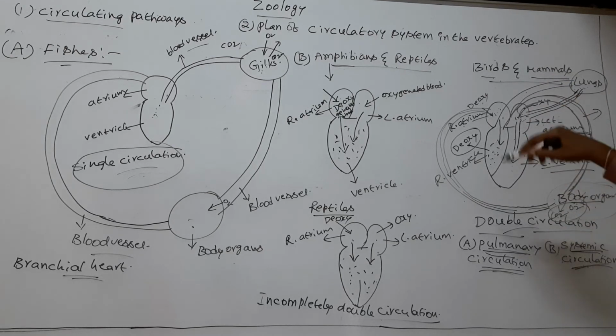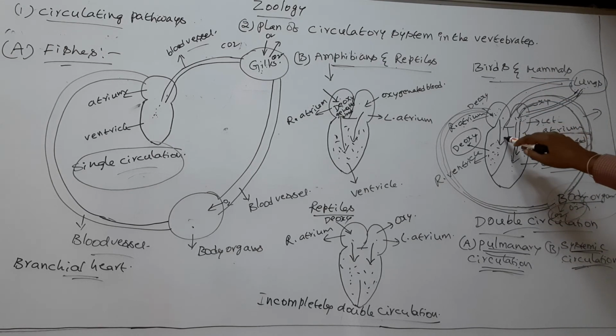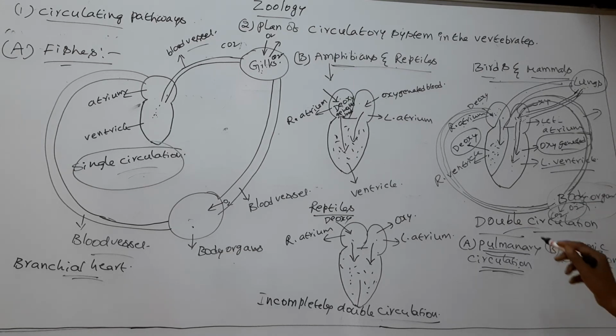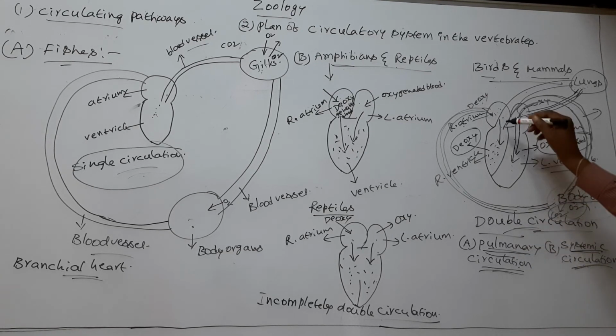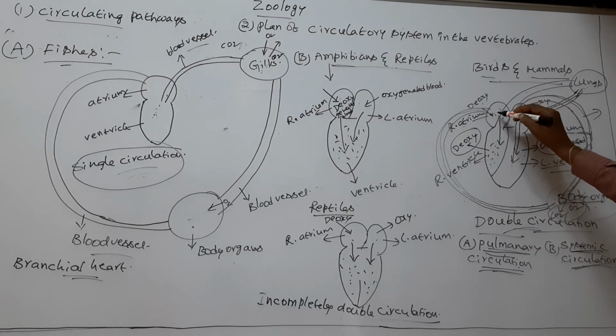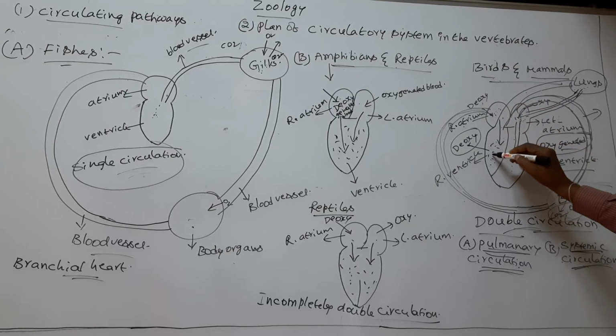In a complete circulation, blood travels through the heart twice. This type of circulation is called double circulation. Twice means once the blood travels through the right atrium and right ventricle.